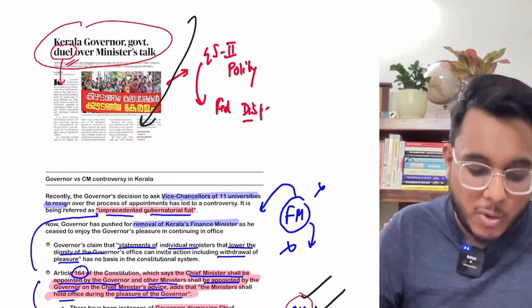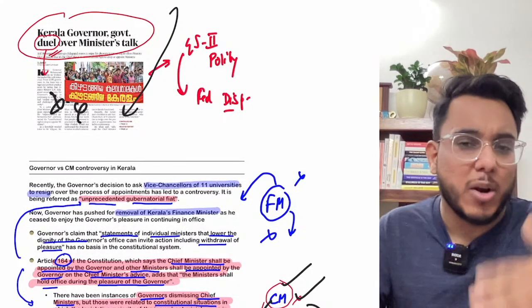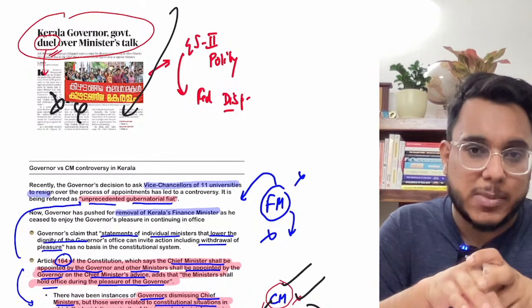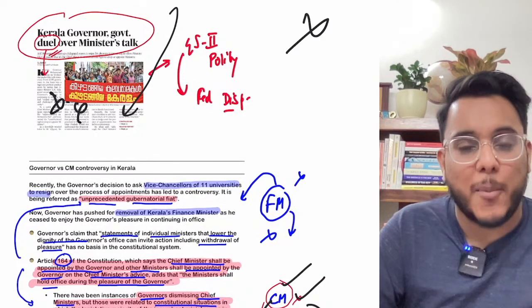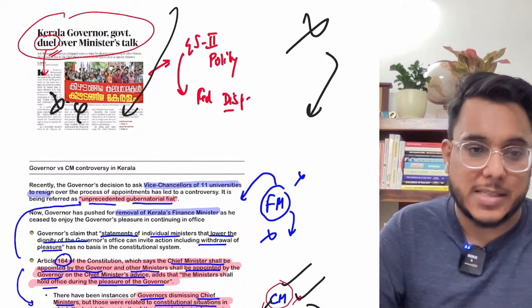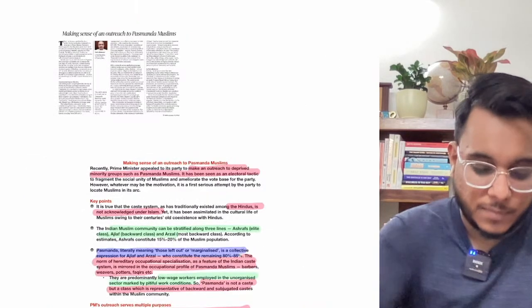So this is, guys, all about this particular article. Now, the article has about 90% of a political tone, but that political tone is not important for our exam. We need to see in the academic sense what it entails. So that is all about this article, and now we'll move to the next article.